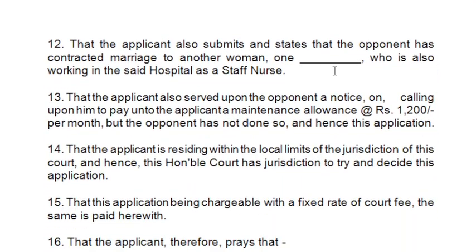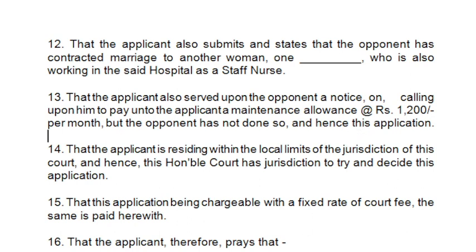Then the next point comes that the opponent has contracted a marriage with another woman. There might be a situation where the husband, ignoring the wife, started living with another woman or another person whom he is considering his wife. There can be a situation like that. So you have to mention that fact as well. You have to mention the fact as well that the wife is demanding 1,200 rupees per month as maintenance.